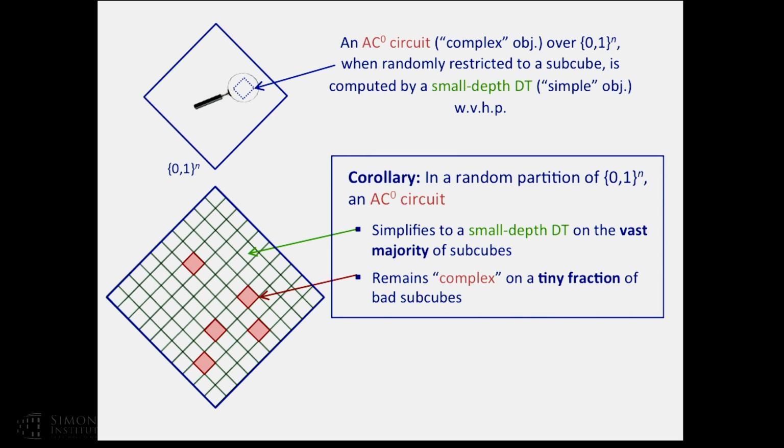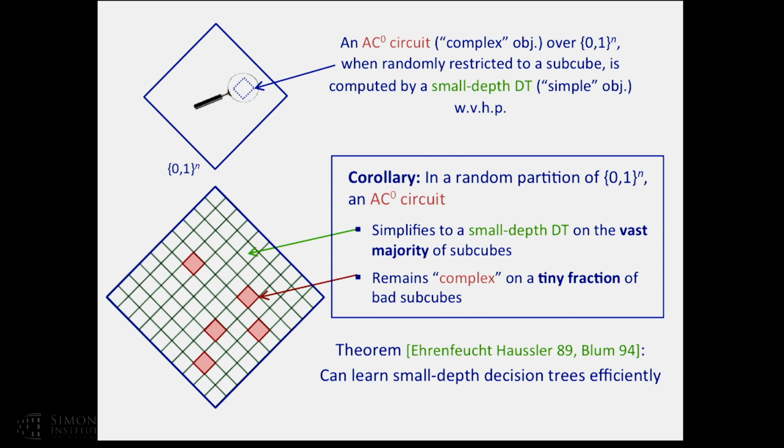But that's fine by us. Okay, so we're good on most subcubes, and why is this useful in our specific context? While we do not know how to learn AC0 circuits, we do know how to learn decision trees efficiently. So the switching lemma will be a way for us to bootstrap this learning algorithm for simple objects to learn the complex object, the AC0 circuit.